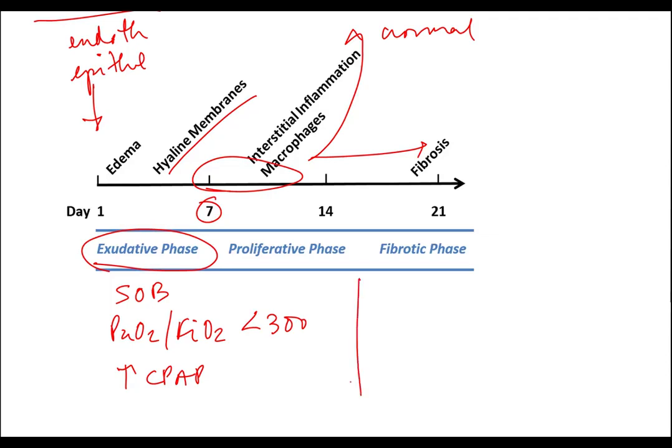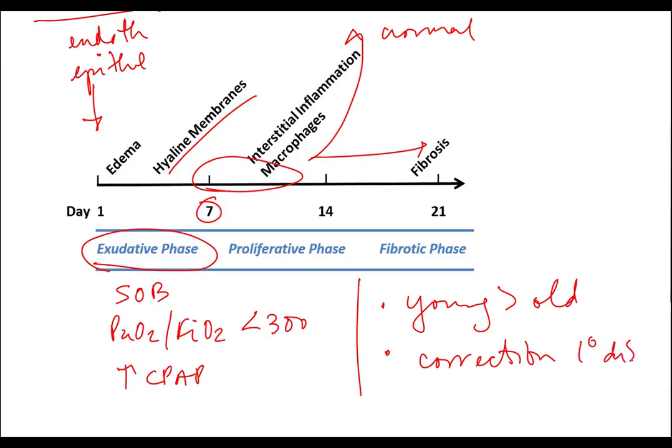So how do you predict what happens to your patient? Well, young people do better than old people. But otherwise, it basically depends upon correction of whatever the underlying problem is. So if they have pneumonia, clearing the pneumonia. If they have sepsis or other systemic inflammatory response, it is correcting whatever the cause of that is. So correcting the primary disease really is the outcome of this entity.